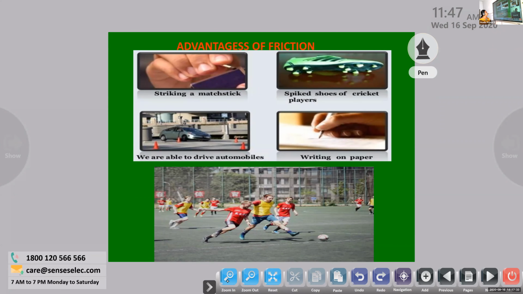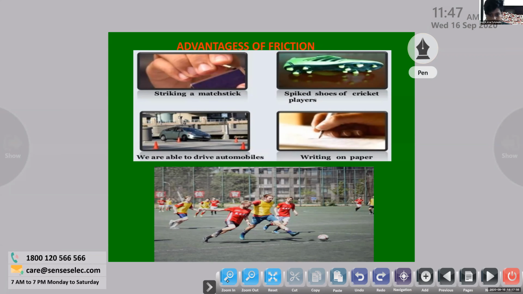We are able to drive automobiles. Writing on paper. Then what is this? This I have not written. Tell me now. Playing football. Can you tell me some examples apart from this? Apart from this, these are at least the minimum 6 advantages.